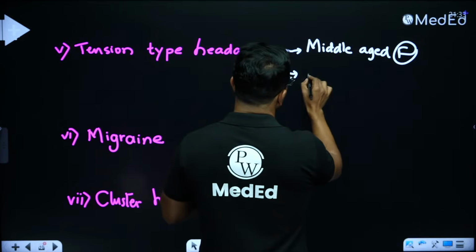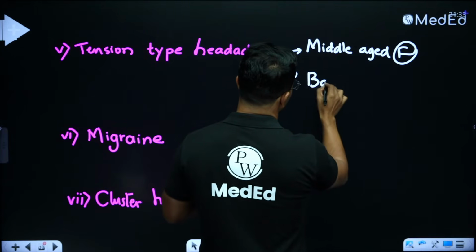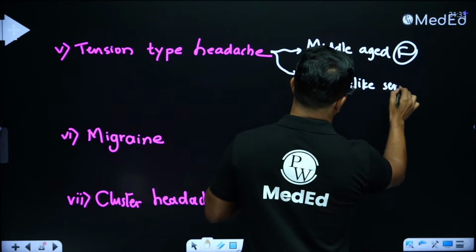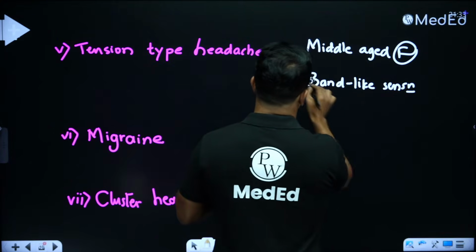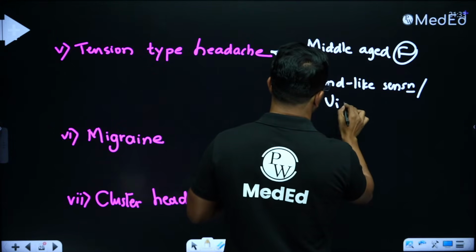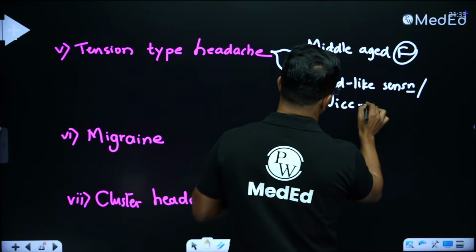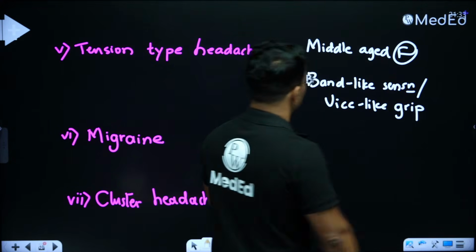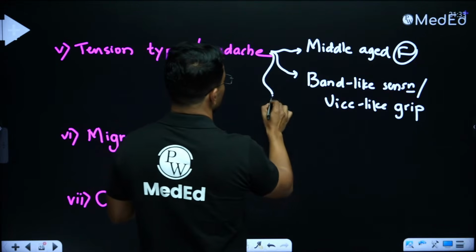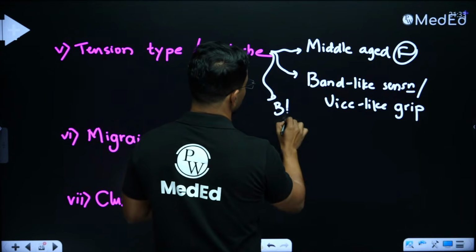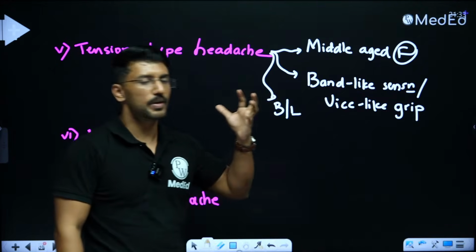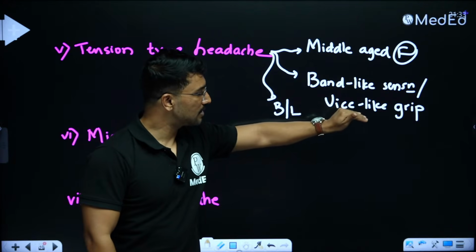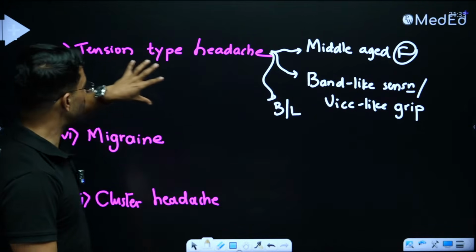The patient generally describes the headache as a band-like sensation or a vice-like grip. And the third thing that the examiner will mention is that these headaches are bilateral. So a middle-aged female having bilateral headaches, which she describes as a band-like sensation or vice-like grip, is talking about tension type of headache.